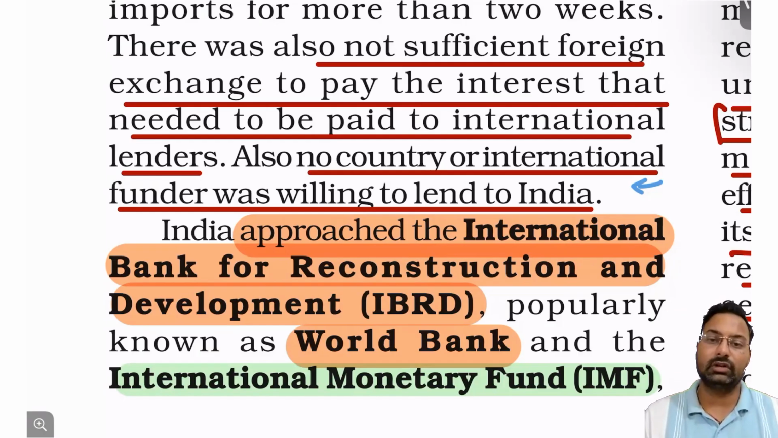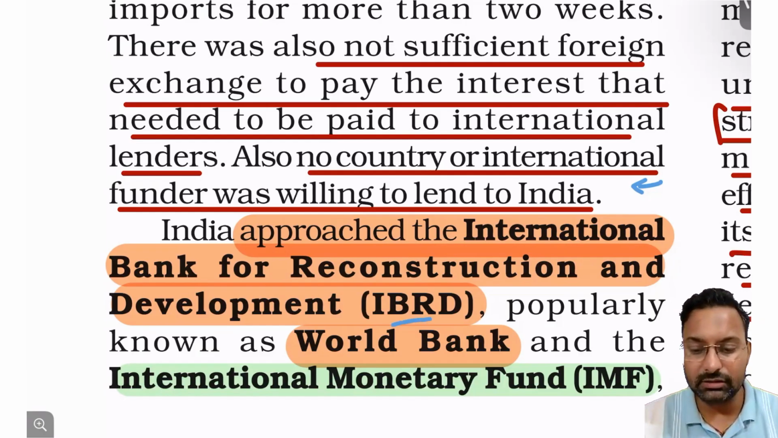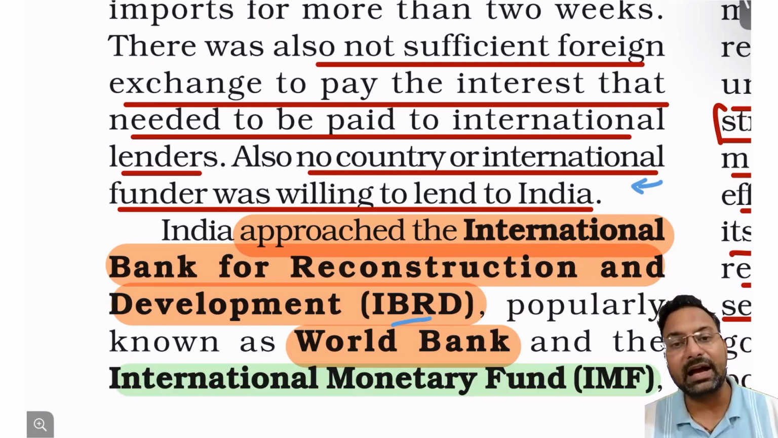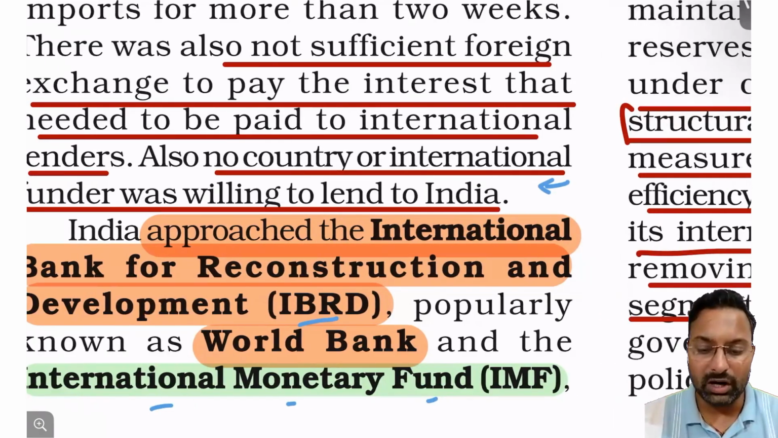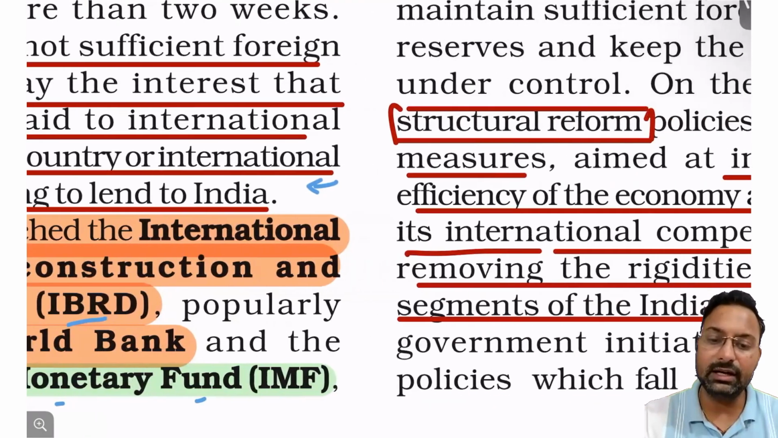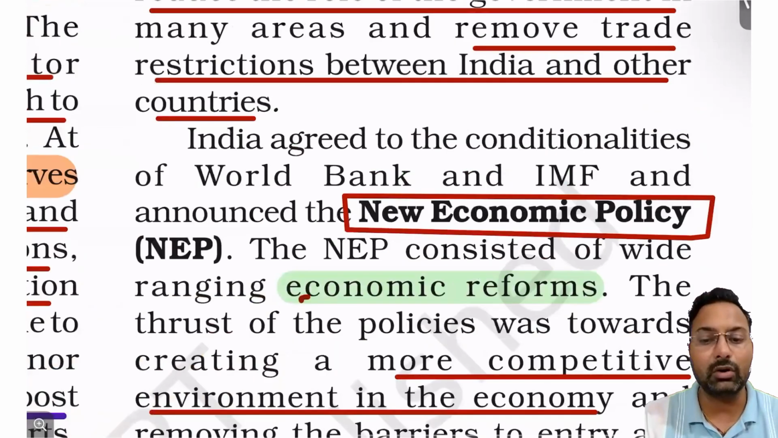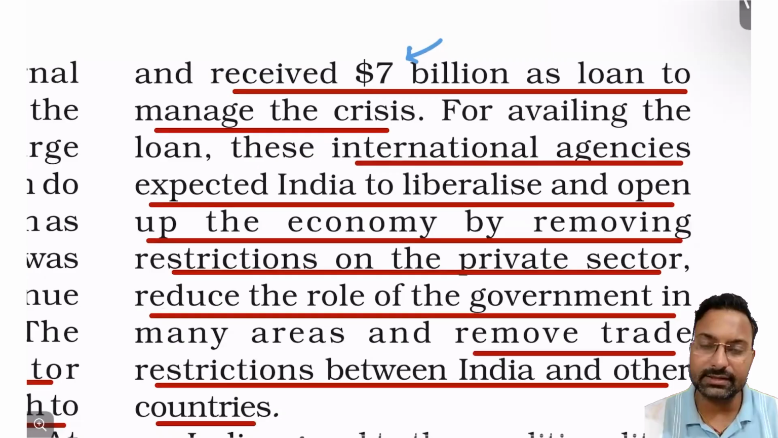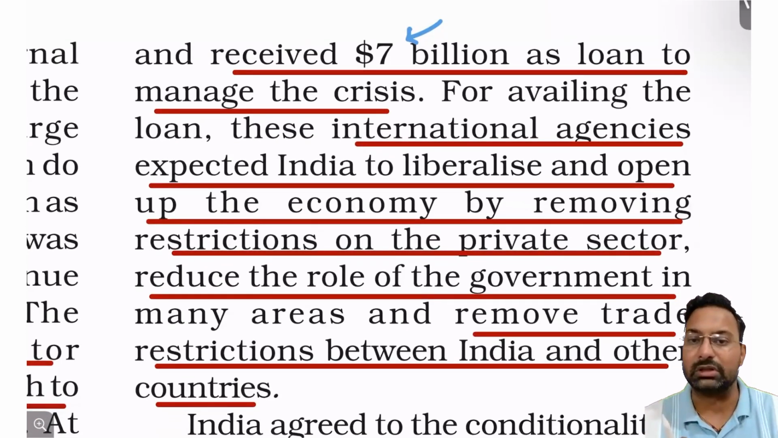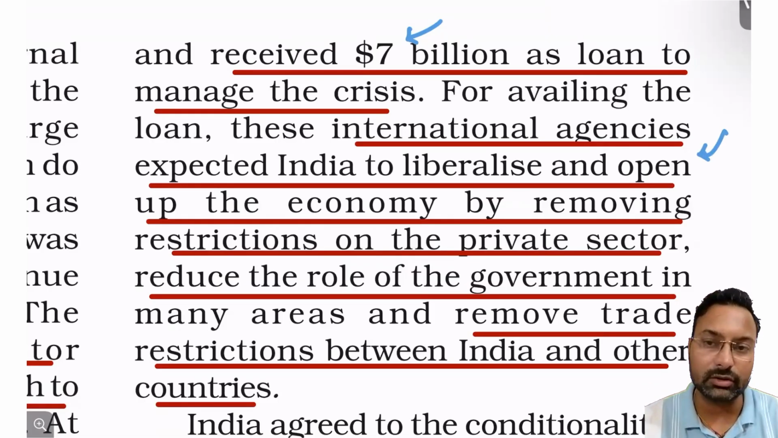So that is why India had to move to the International Bank for Reconstruction and Development, IBRD, which is also called the World Bank, as well as the IMF, International Monetary Fund. So what government did is that it borrowed a fund of $7 billion from there, right? But when someone gives you a loan, he or she or even the financial institution may put some limits on you, right? So those limits also had to be followed by the government of India.